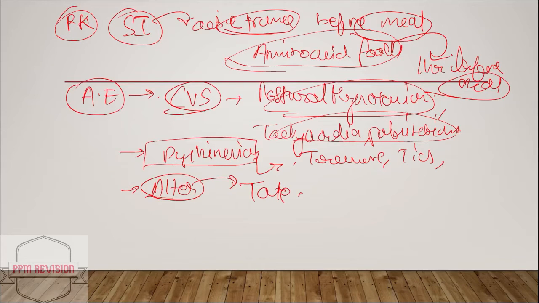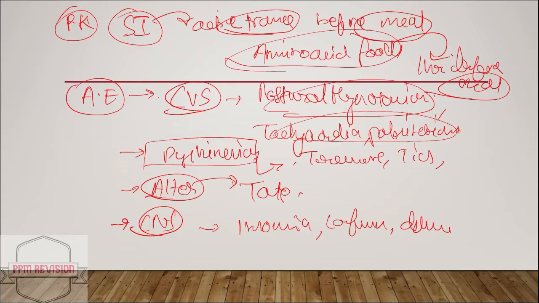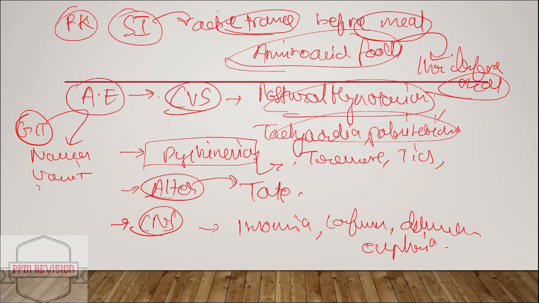That can be found. Now it can also lead to CNS manifestations such as insomnia, confusion, delusion, euphoria, and depression, nightmares. So now jumping to the GIT, looking at gastrointestinal, it's common. It can result in nausea, vomiting, and anorexia.